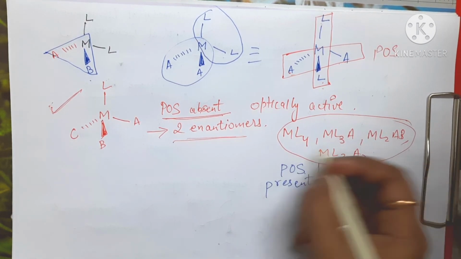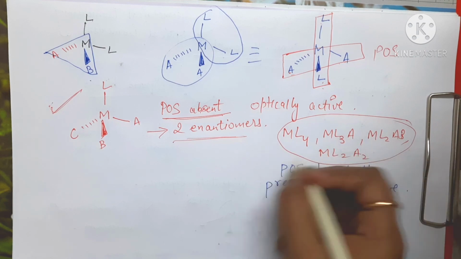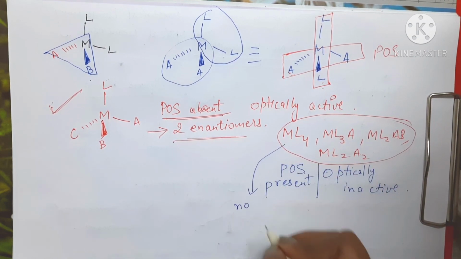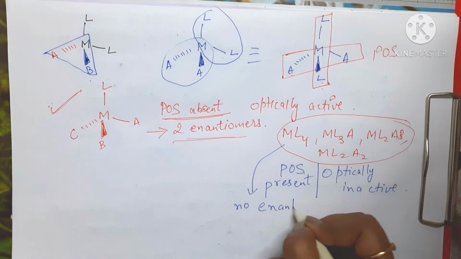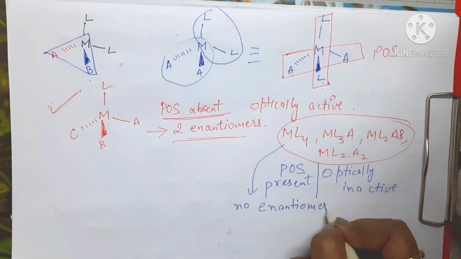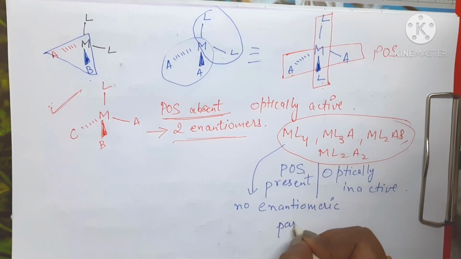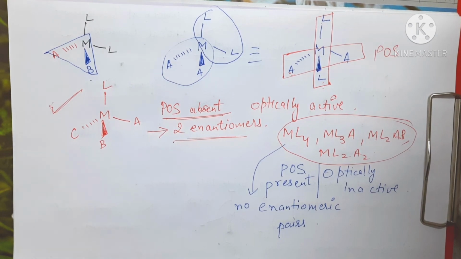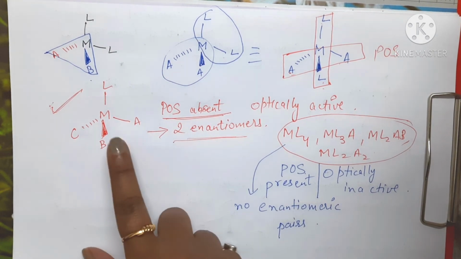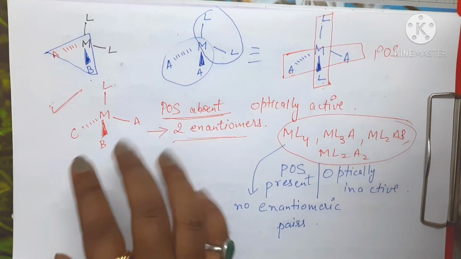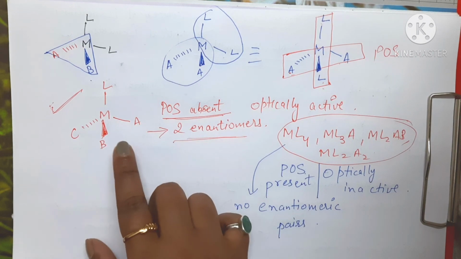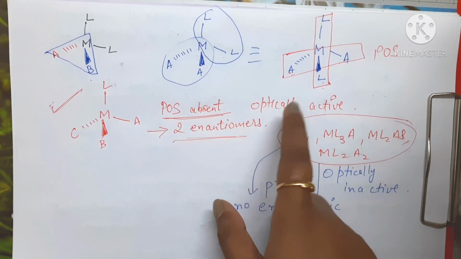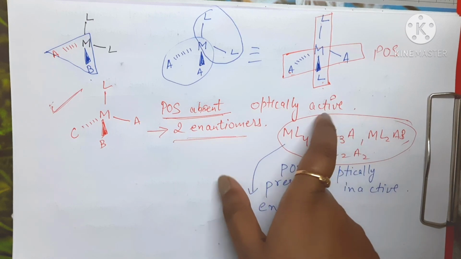They're not having any enantiomeric pairs. There are no enantiomers present here. So this is the only compound so far which we have found which has no plane of symmetry, shows two enantiomers, and is optically active, right?